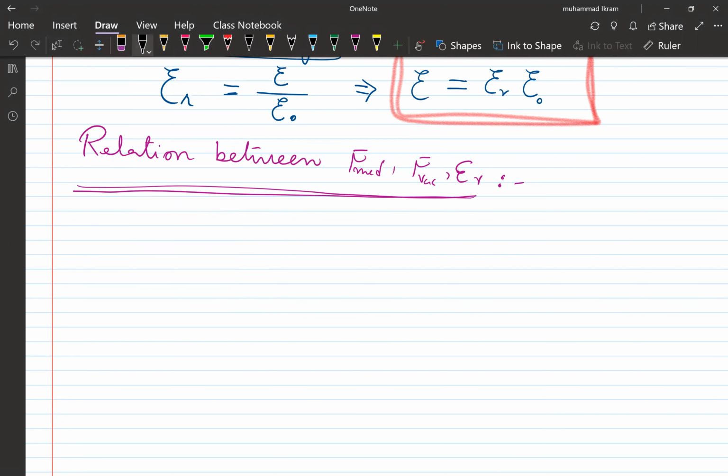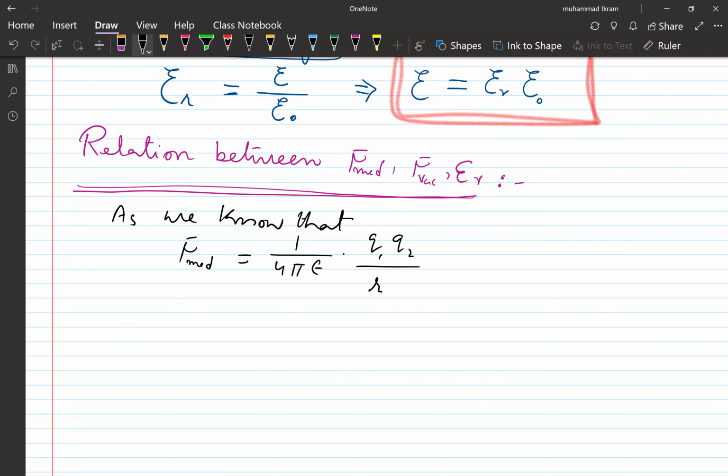As we know, F medium is equal to 1 over 4 pi into epsilon into Q1 Q2 by R square.